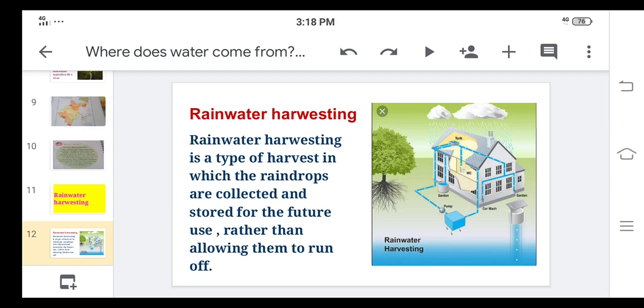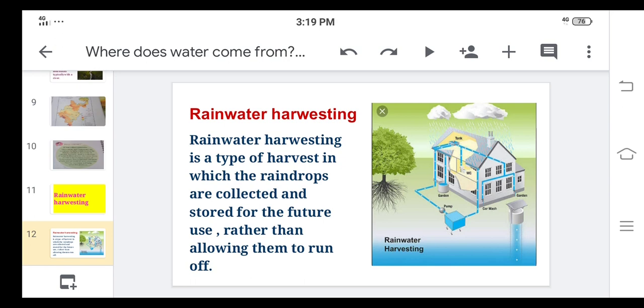Whatever water they collect on the roof will go under the ground with the help of these pipes, and we can use it for planting trees. We can use it for car washing, for any use. So whenever there is a shortage of water in the summer season, you will not face it, because on time we are collecting this water and we can use it further.